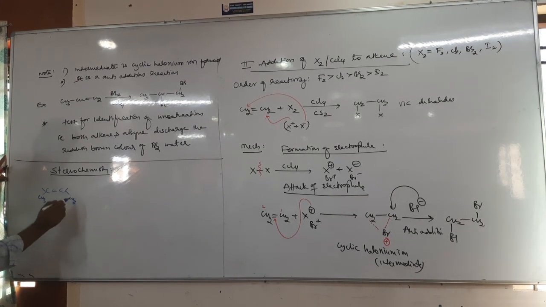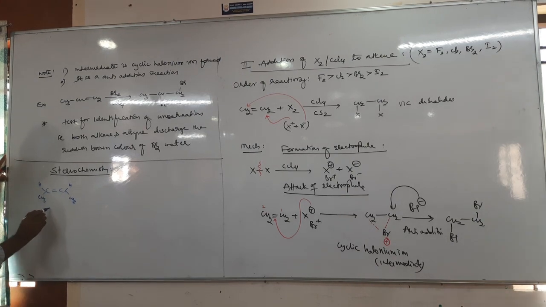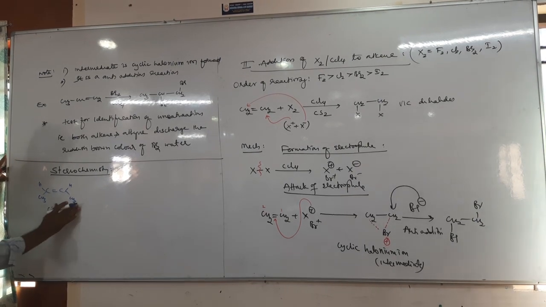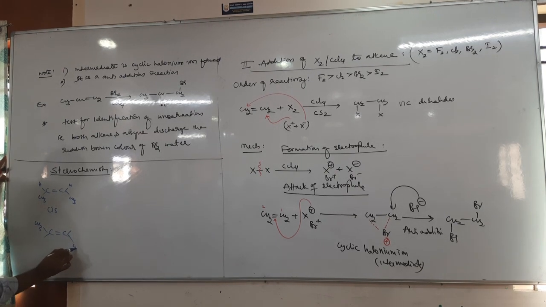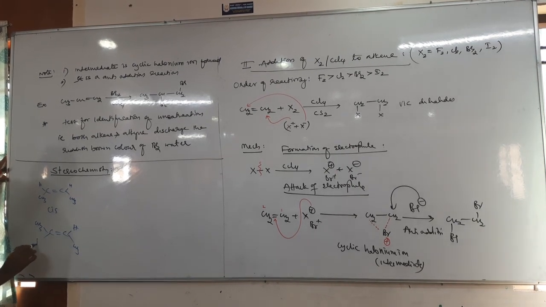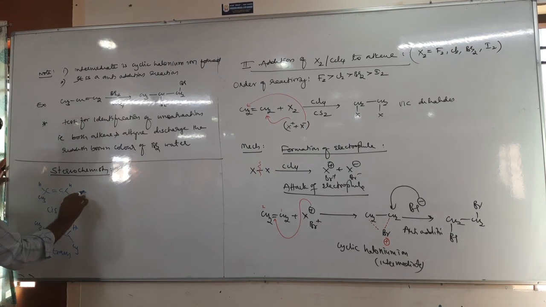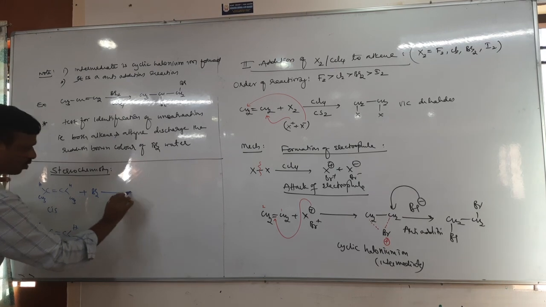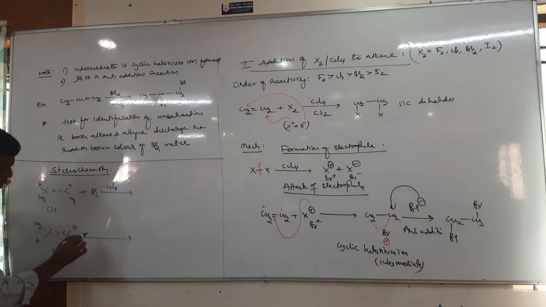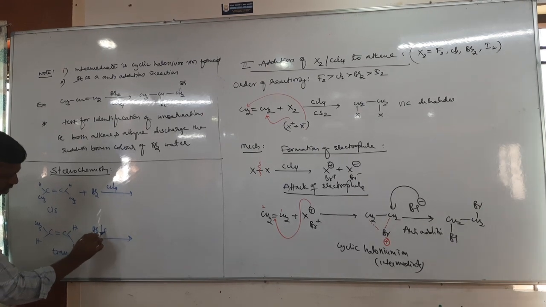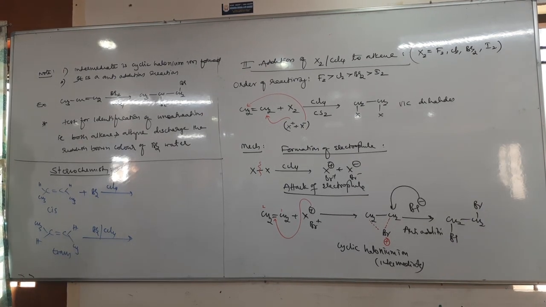Let me take cis alkene, and I'll take one more, trans alkene. Okay, cis alkene reacts with bromine water or bromine in carbon tetrachloride, CCl4, also.